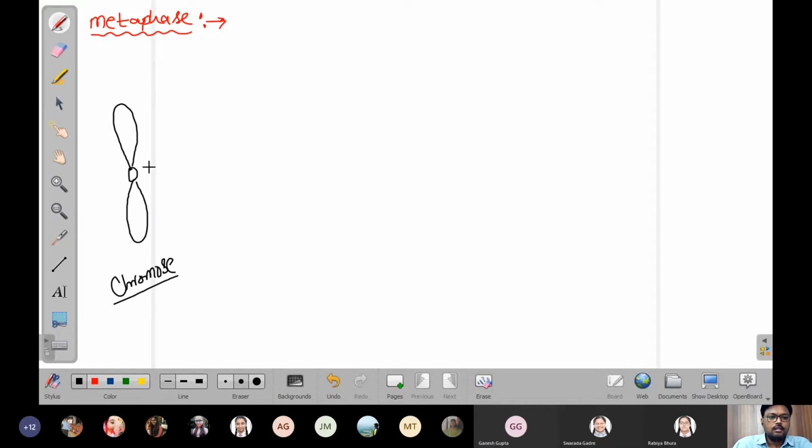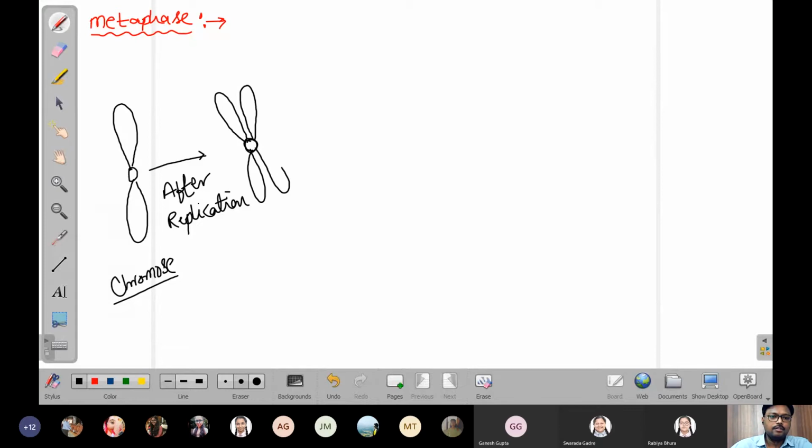But after replication, what will happen? Yes, anybody? Sir, extra chromatids will grow. Extra chromatid will develop on the chromosome. That indicates the doubling of DNA. If you understand this concept, you will better understand the whole concept of cell division. Right? So this is the chromosome.